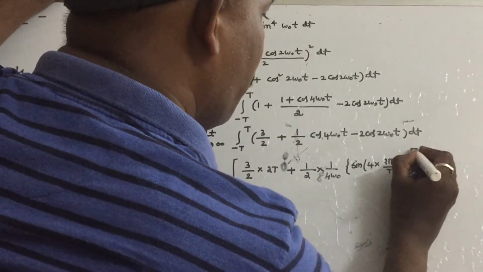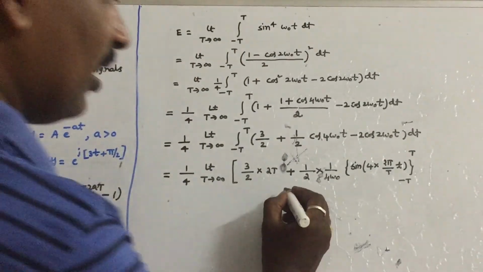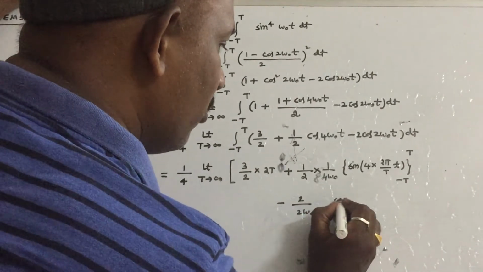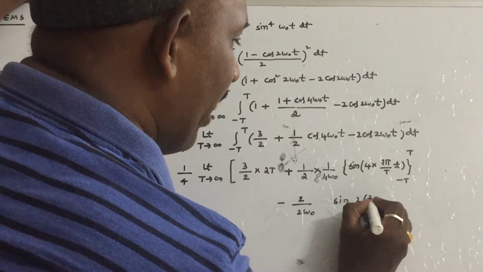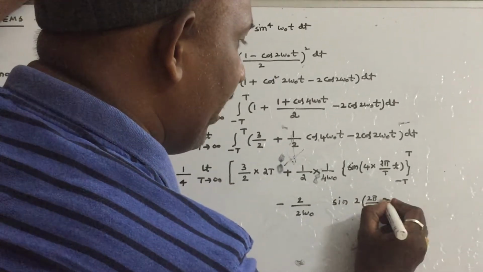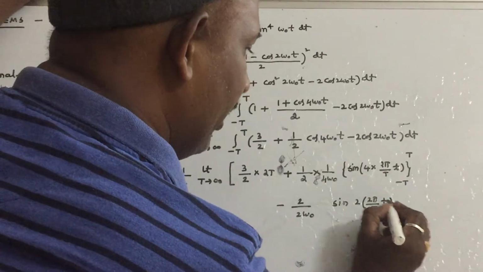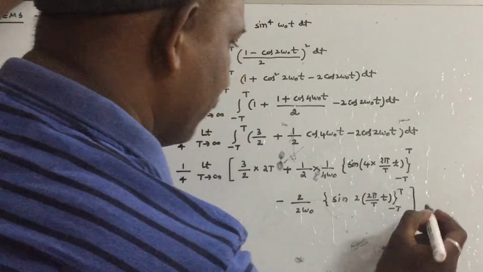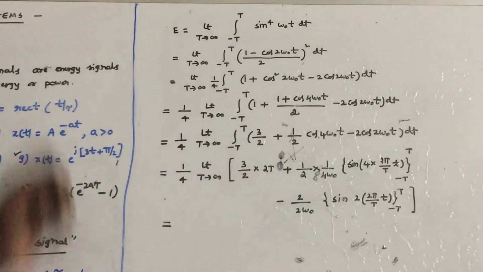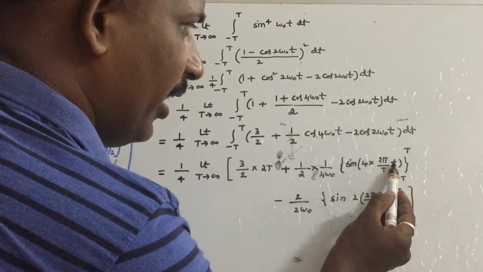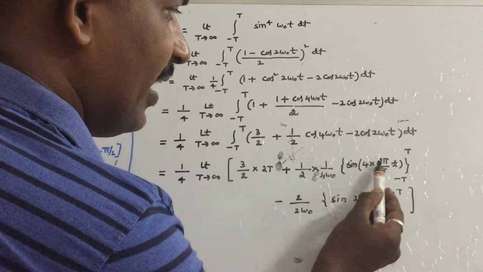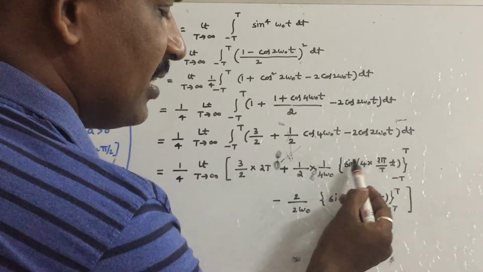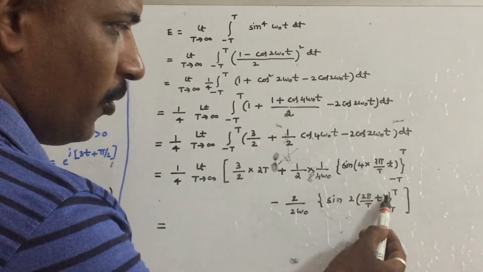Substitute the limits minus t to t. For the last integral, minus 2 by 2 omega naught into sin 2. Substitute omega naught as 2 pi by capital T into t. Substitute the limits minus t to t. You can clearly see that if you substitute t here, sin 8 pi is 0, minus, if you substitute minus t, sin of minus 8 pi is 0.